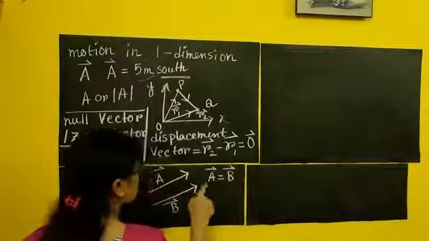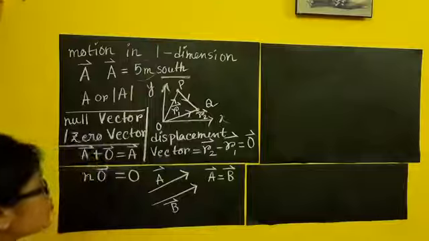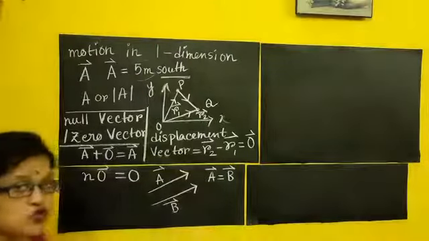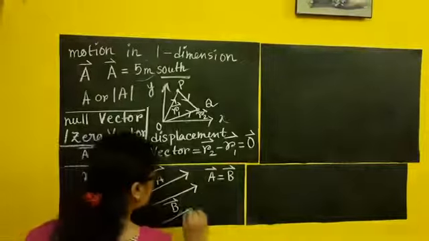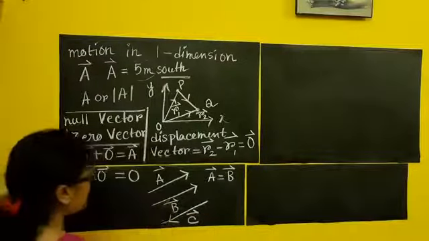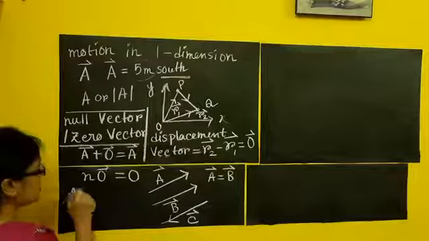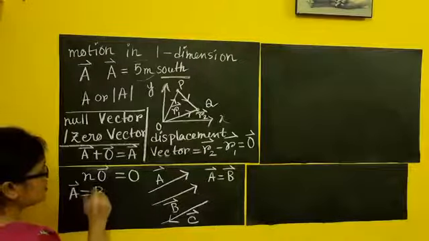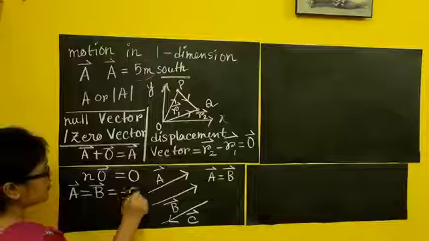So there it is, an equal vector. Suppose two vectors have the same magnitude but are proceeding in opposite directions. So what can I write here? I can write vector A equal to vector B equal to minus of vector C.